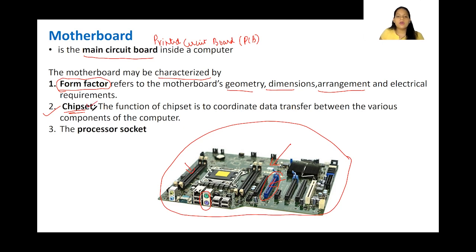Now, this will also vary from motherboard to motherboard. So that is also another characteristic depending on which we will differentiate. The third one is processor socket. There is a socket on which we will mount the processor. Now, this also varies. Depending on that also, we will characterize the motherboard. So next we are going to see the 4 types of motherboard, and I'm going to explain the various characteristics and see carefully how these factors make them different from each other. Okay.